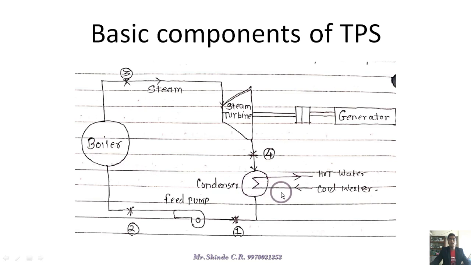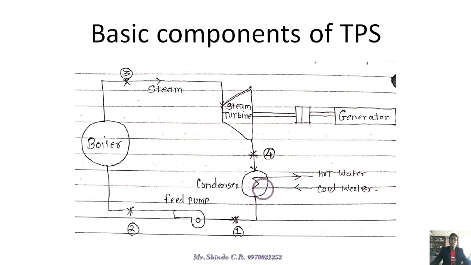So that's why heat is added and heat is rejected, and that's why thermodynamics happens. Thermodynamics is nothing but thermal ups and downs. That's why we say the thermal power plant works on a thermodynamic cycle, because in a thermal power plant two processes mainly happen: adding heat and rejecting heat. Heat is added at the boiler and rejected at the condenser.